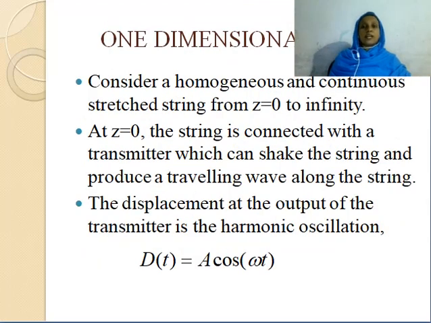Now, what is its one-dimensional form? For that, consider a homogeneous and continuous stretched string which is infinitely long. So, what is a homogeneous string? In a homogeneous string, all parts of the string have the same property. If a medium has the same property throughout, everywhere, then the medium is called a homogeneous medium. Here our string is homogeneous. That means the string has the same property throughout its length.